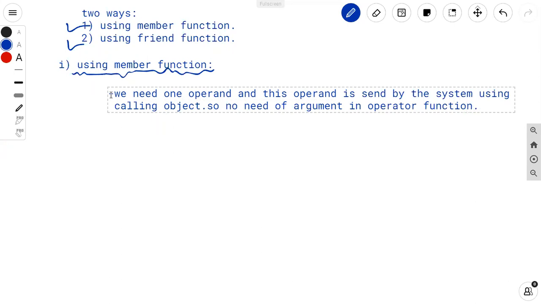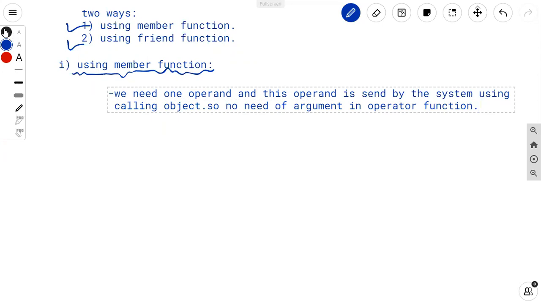Okay, suppose we want to overload the unary operator using member function. As we know that for a unary operator only a single operand is used, and we want to accept this operand from the system using the calling object. When we are calling the object, at that time we have to send the operand. So there is no need of argument in operator function.